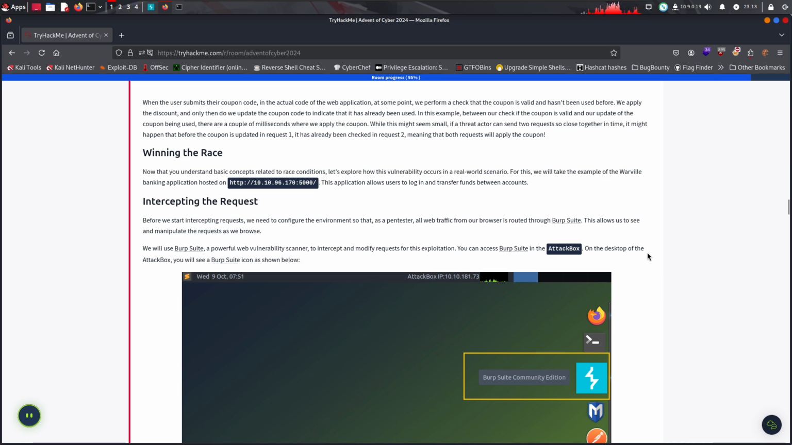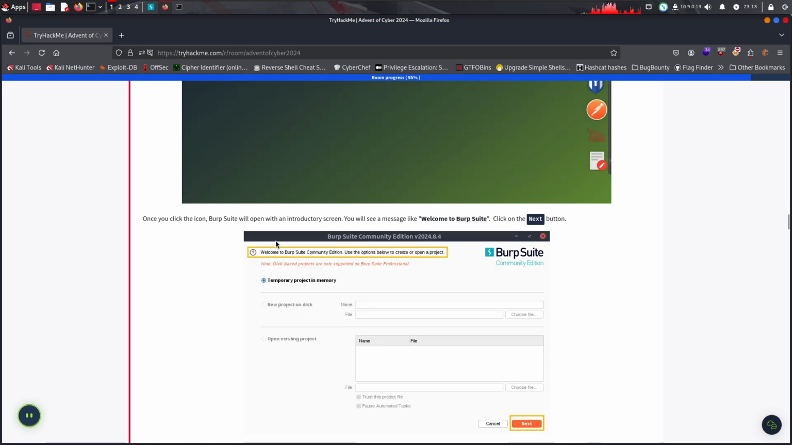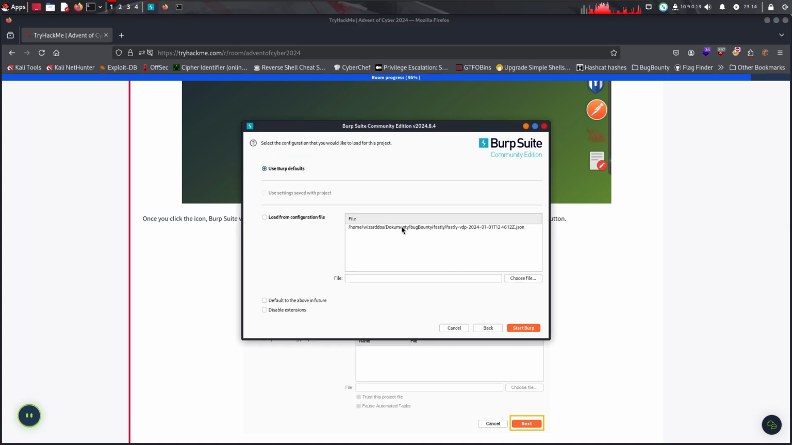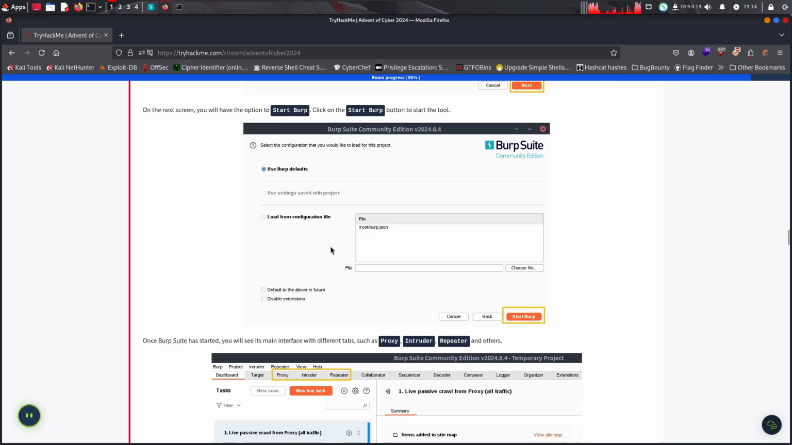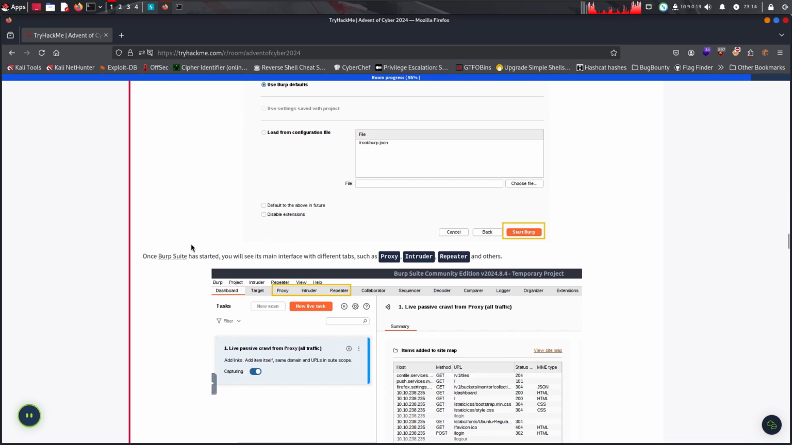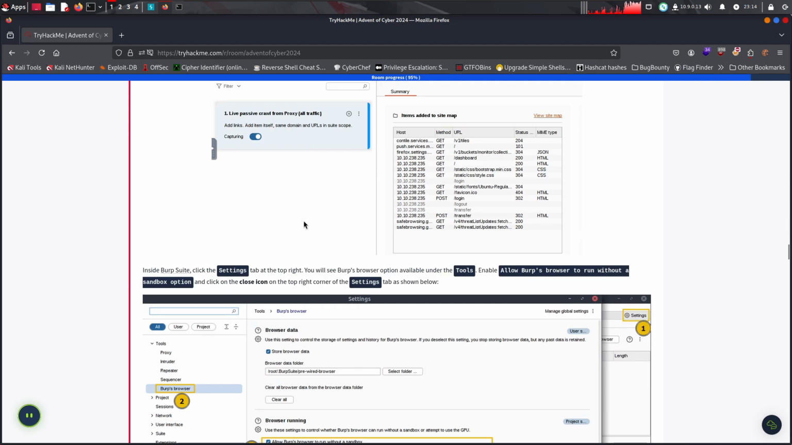You can access Burp on the AttackBox, this icon. Then we can just choose temporary project in memory, because only Professional allows us to do something like save a project. Once Burp has started, you will see its main interface with different tabs: Proxy, Intruder, Repeater, and others.